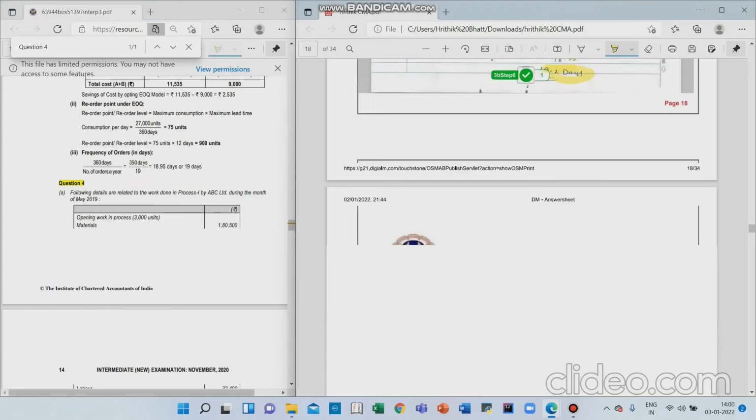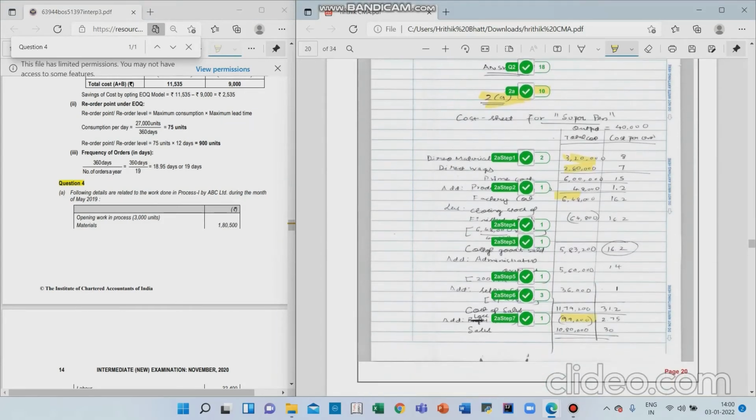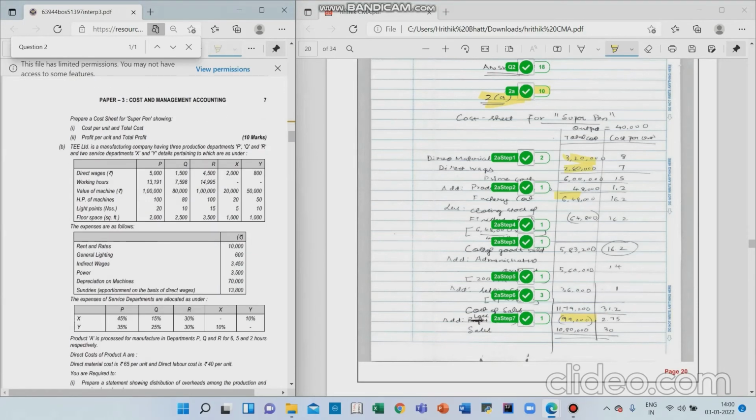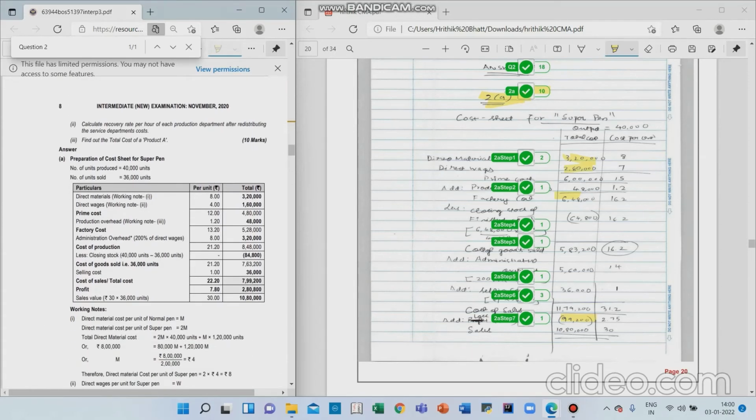Moving to the next question, the second question. So this was a cost sheet question. Again, an interesting question, because here my answer does not seem to match with the ICAI suggested answer as given here. However, I have got full marks here, 10 out of 10. So the difference is coming here, like 3,20,000 direct materials, it's correct. Direct wages, it is coming 1,60,000, and